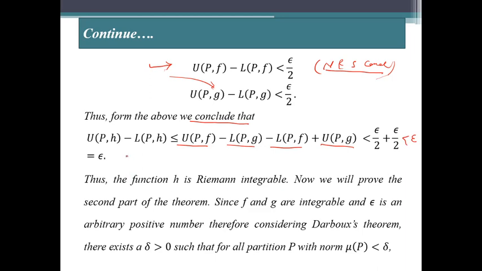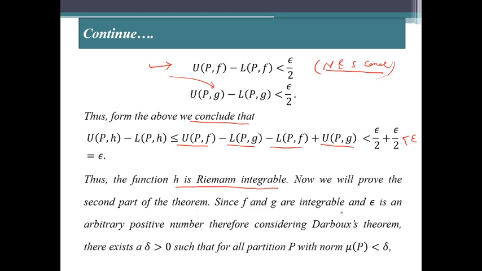So from here we conclude that the difference of upper Darboux and lower Darboux sums of function h is less than epsilon, and therefore by the necessary and sufficient condition, h is Riemann integrable. Now we will prove the second part of the theorem.